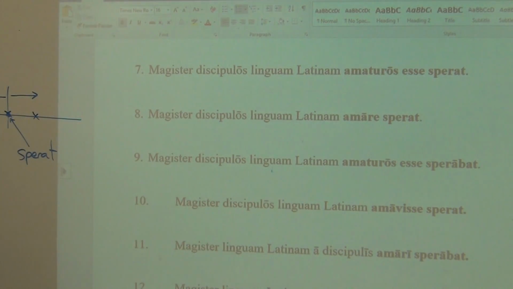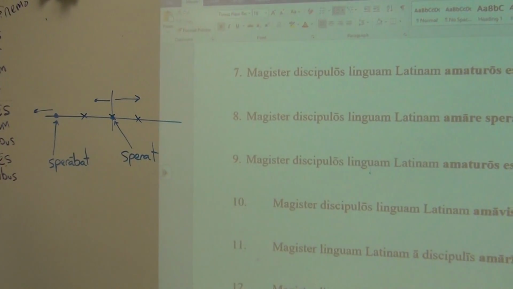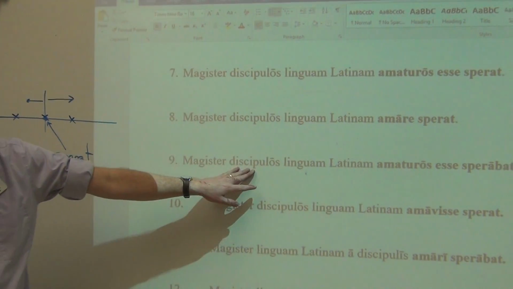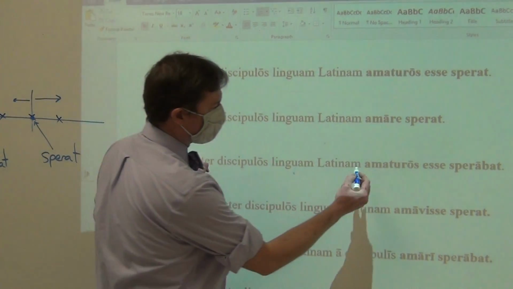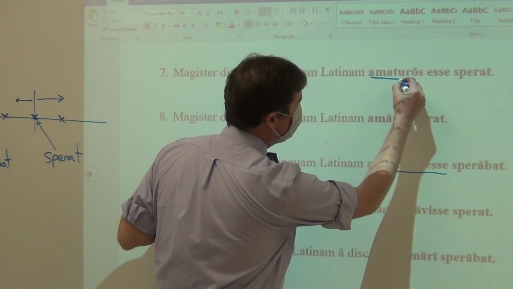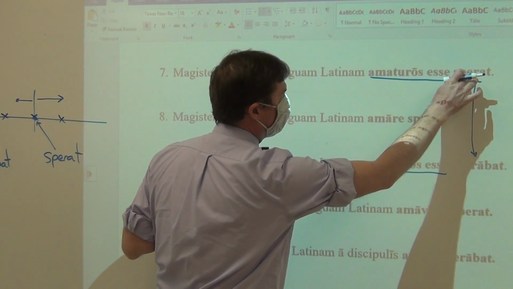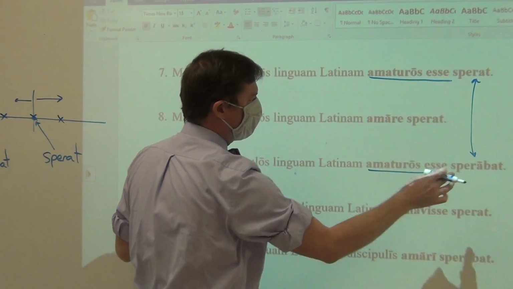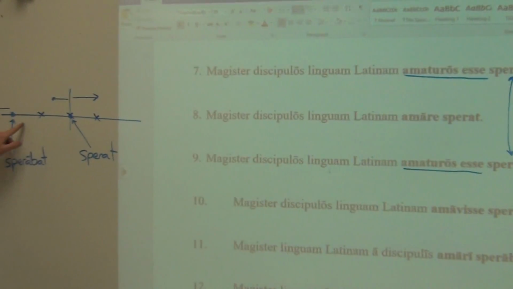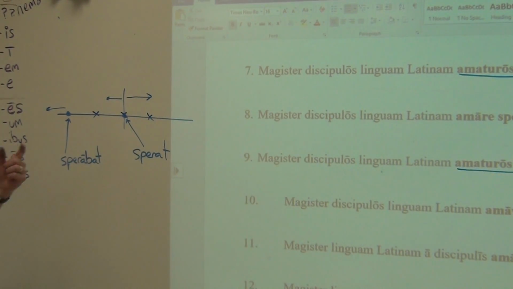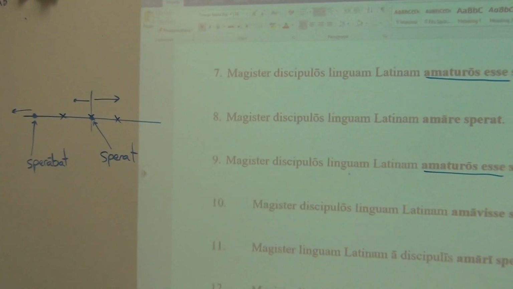So we are starting off in the past. And they were hoping, was that teacher, he was hoping, that the students, amaturos esse, they are the same infinitive. Look at the difference of the introductory verb. He hopes that the students will love. He hoped, could be then in the past, could be then in the present, could be then in the future, would love the Latin language.